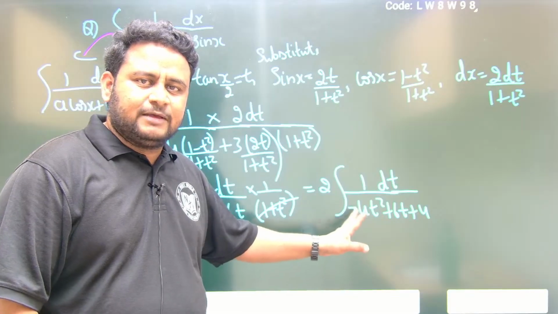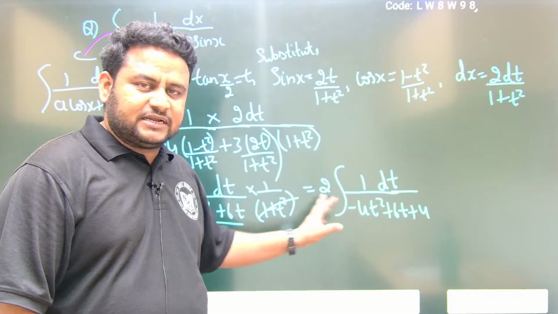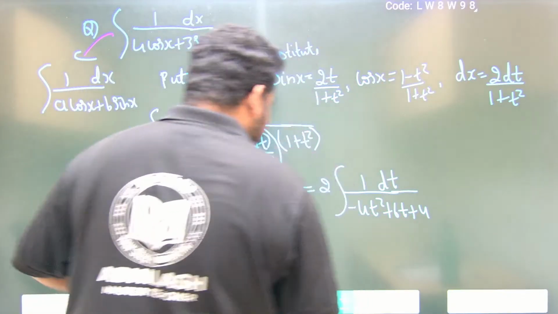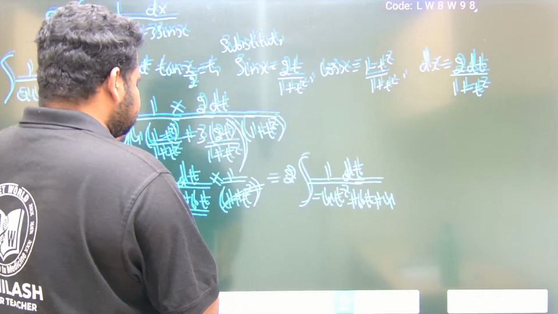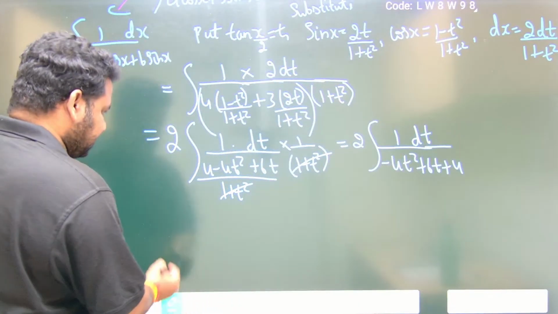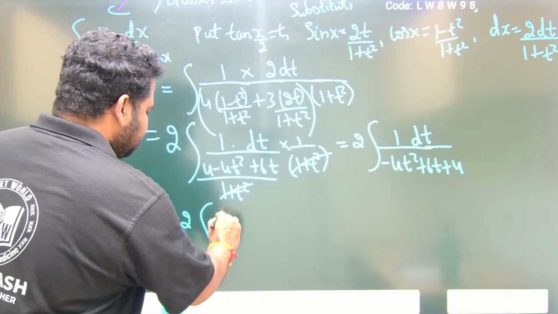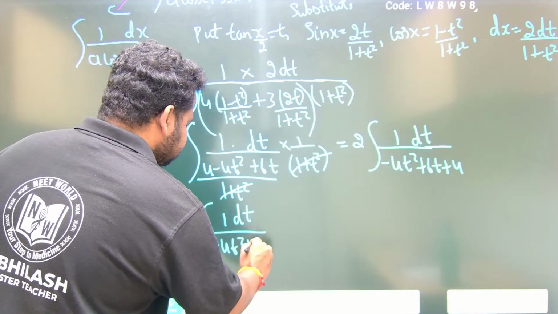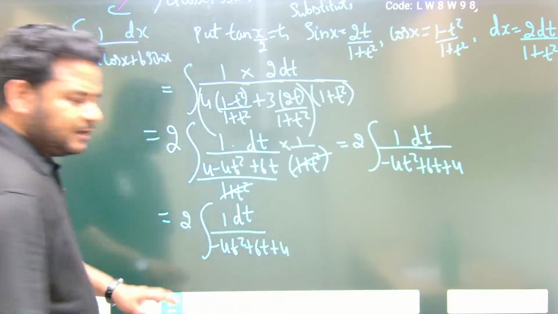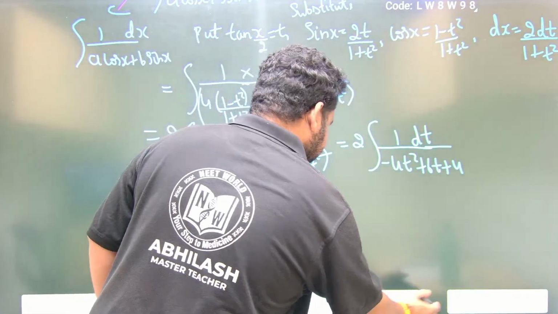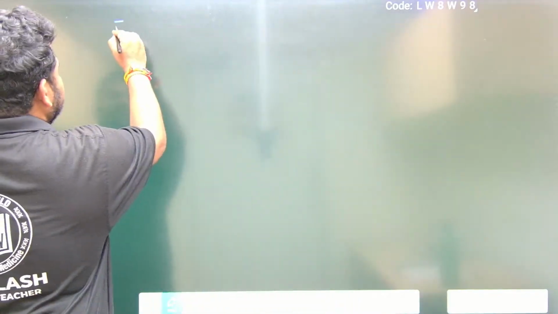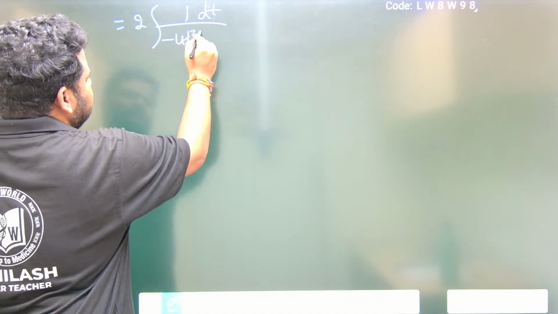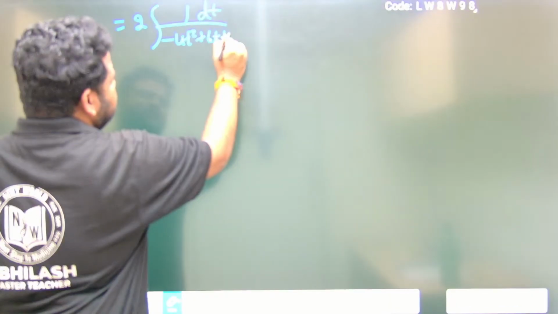So what should I do? I should take minus 4 outside, so that it becomes positive. Observe here carefully. Let us copy the same thing here: 2 times integral of 1 dt divided by minus 4t square plus 60 plus 4. This is what we have, correct now? Let us take it to the next page. What you have is integral of 2 times 1 dt divided by minus 4t square plus 60 plus 4, correct?